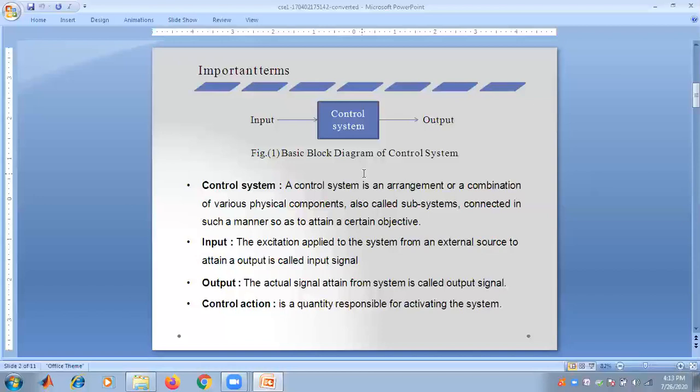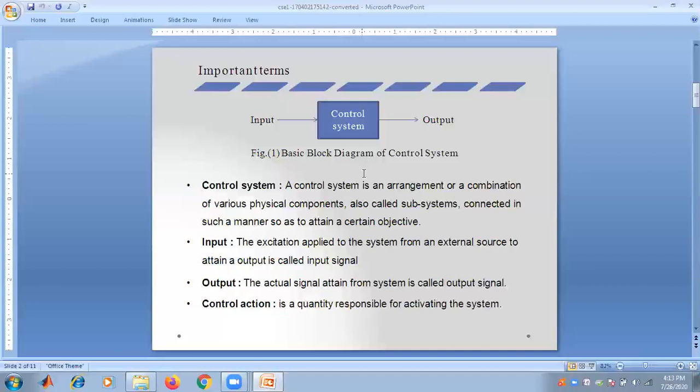The output is the actual signal that is attained from the system, and it is called the output signal.